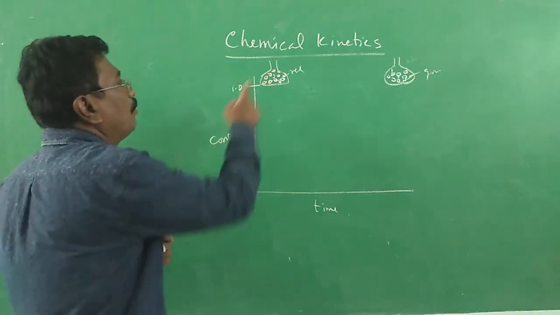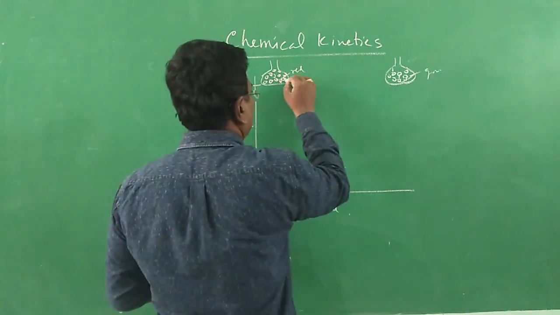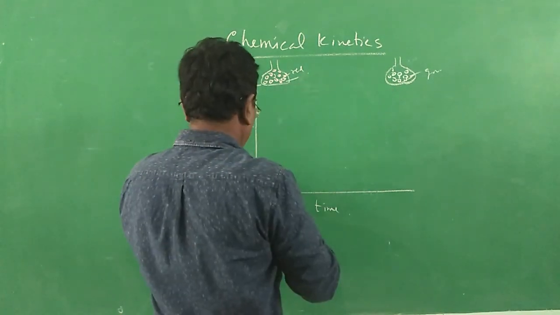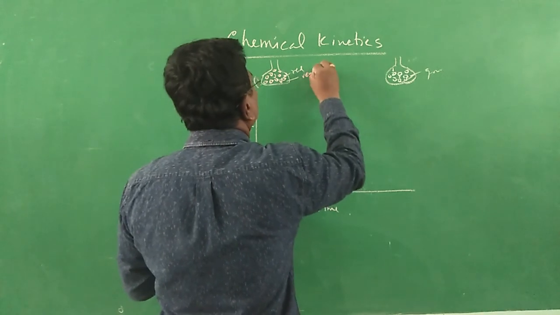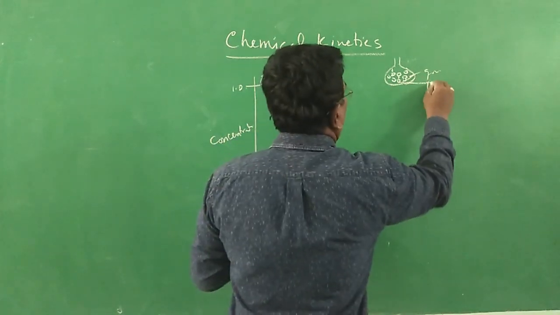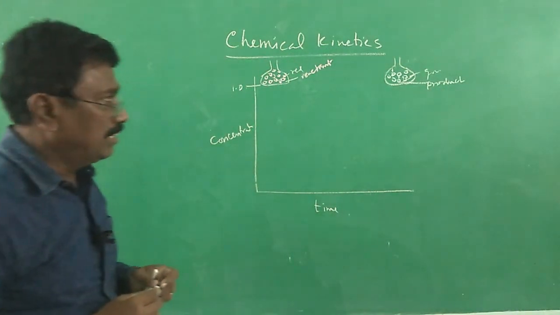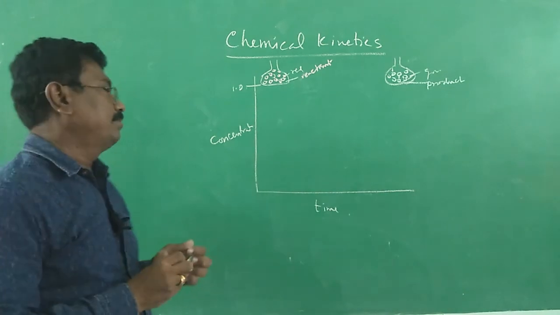So red will be 1 mole, that is the reactant, and green is the product. Don't think that reactant should always be red and product should always be green; it is not like that. It is just to help you understand.